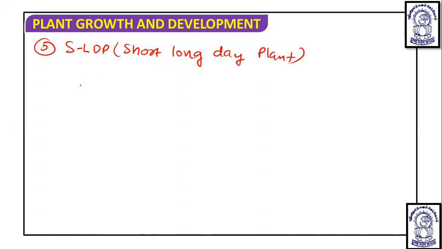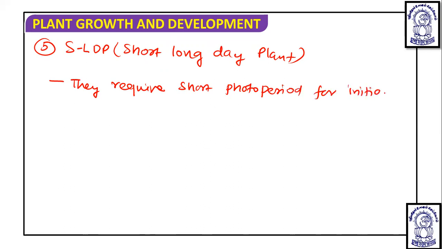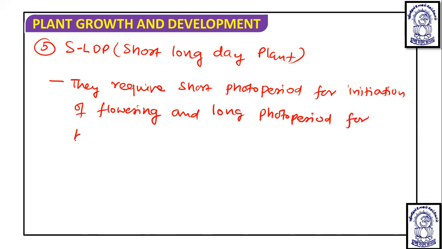Short long day plants require a short photoperiod for initiation of flowering and a long photoperiod for blossoming.